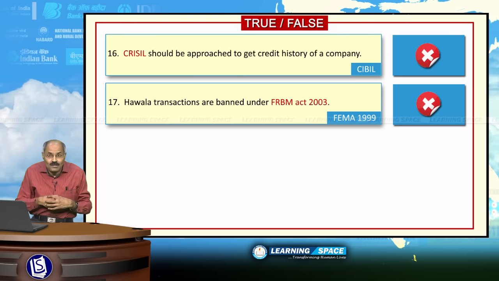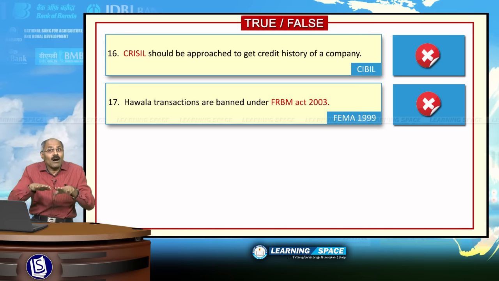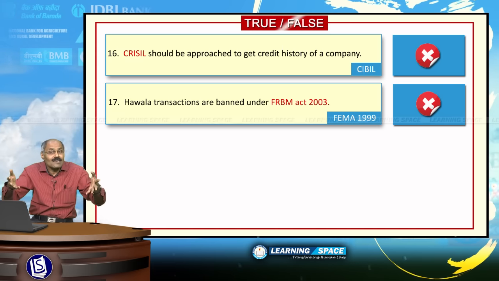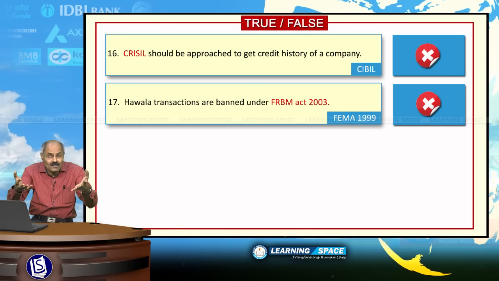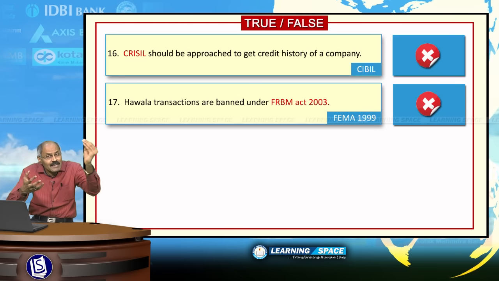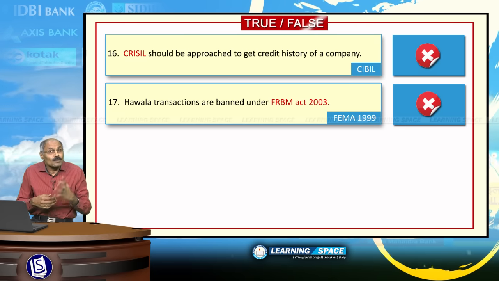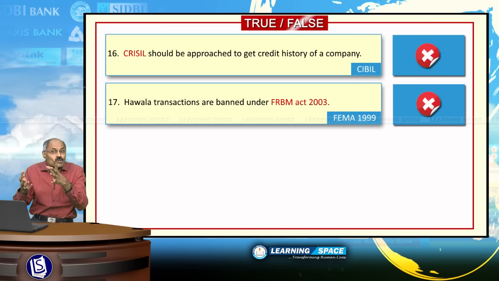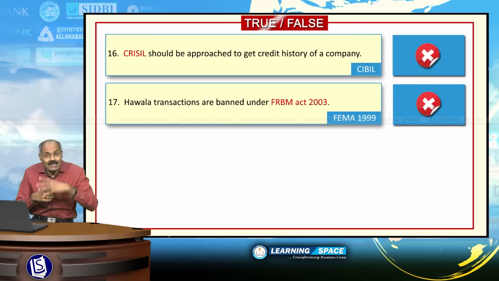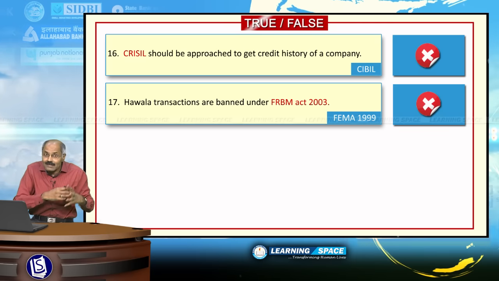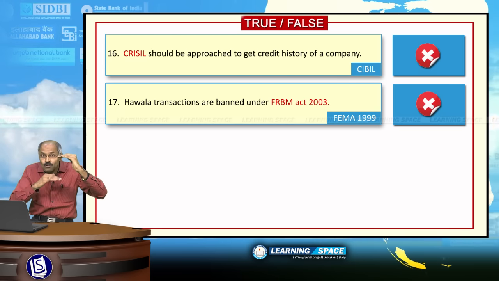Why do people use the Hawala route? Because black money cannot be transferred through ordinary financial channels, the banking system or other financial instruments. They cannot invest, because if they bring black money into the regular financial system, they have to answer several questions, right? So the Hawala route is one of the routes for transferring black money, and the Foreign Exchange Management Act of 1999 looks into Hawala transactions. FRBM Act 2003 looks at fiscal deficit. What should be the fiscal deficit?